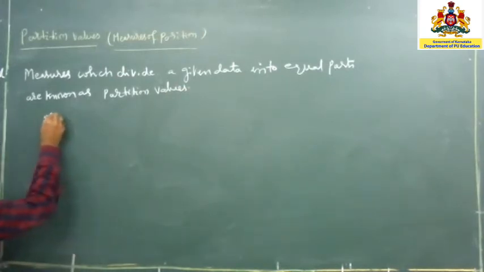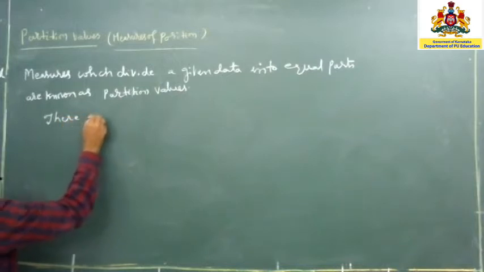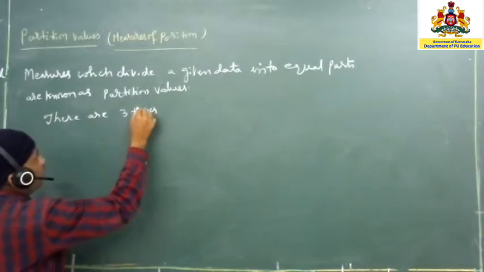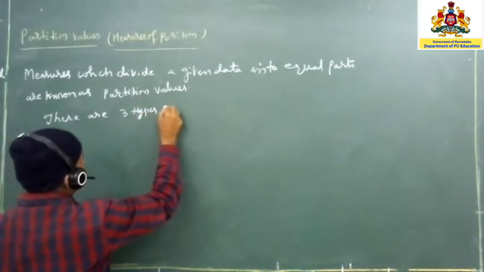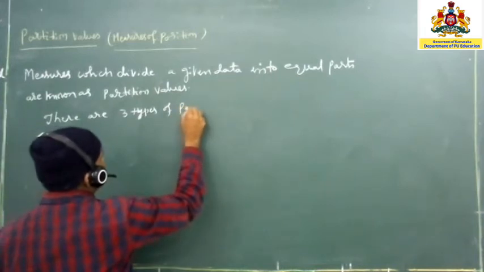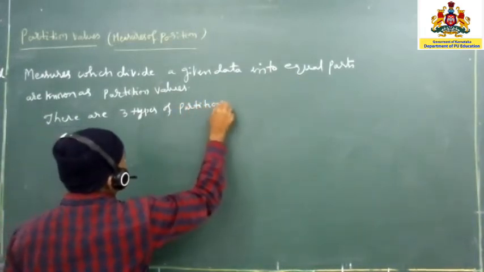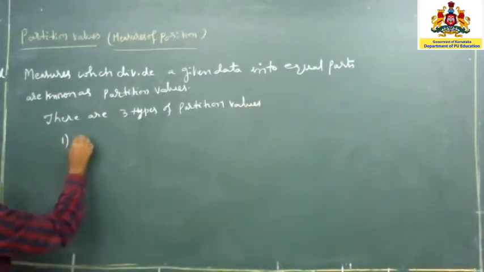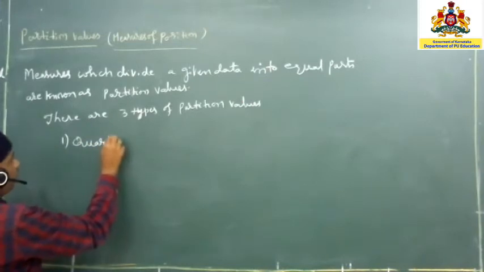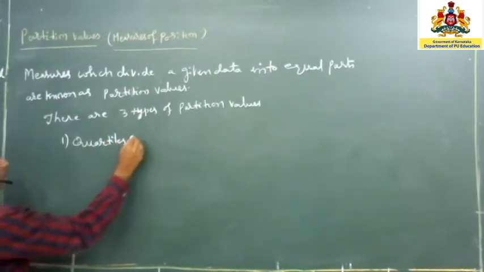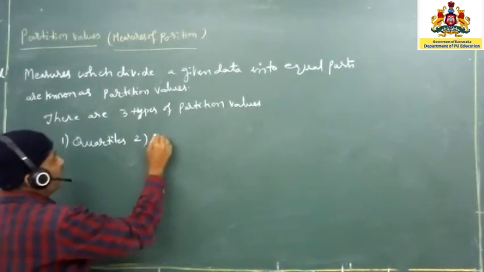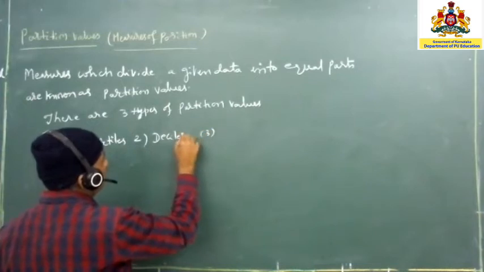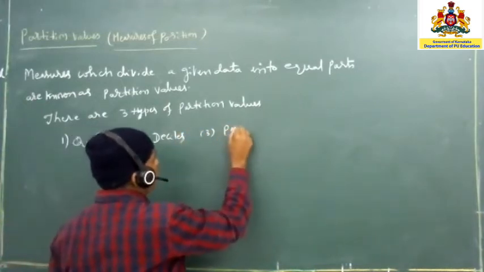There are three types of partition values. Number one, quartiles. Number two, deciles. Number three, percentiles.